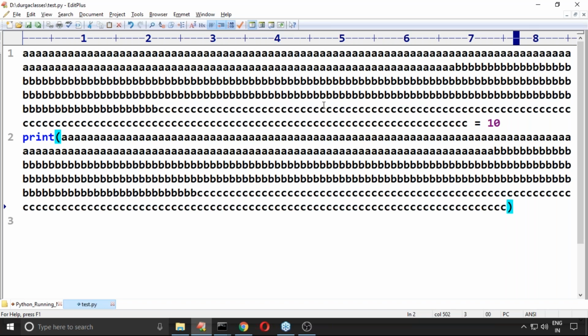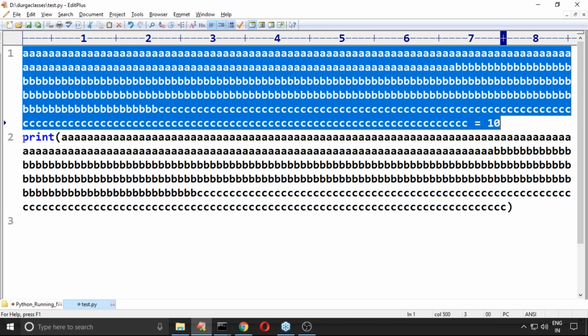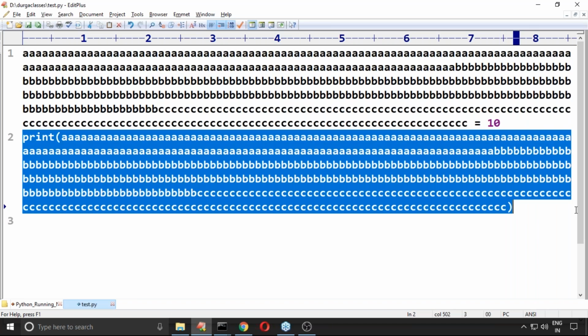If I show this code to any X person or Y person, immediately that person is going to see from top to bottom. Durga, what did you do? I declared a variable. I'm trying to print its value. Wow, wonderful. To do this activity, this much code is required. Even though it is valid, it is not recommended.